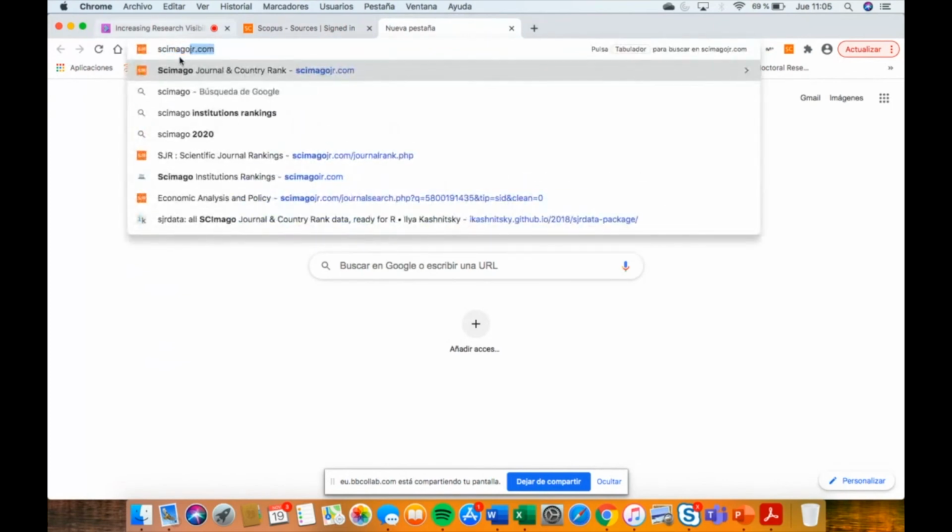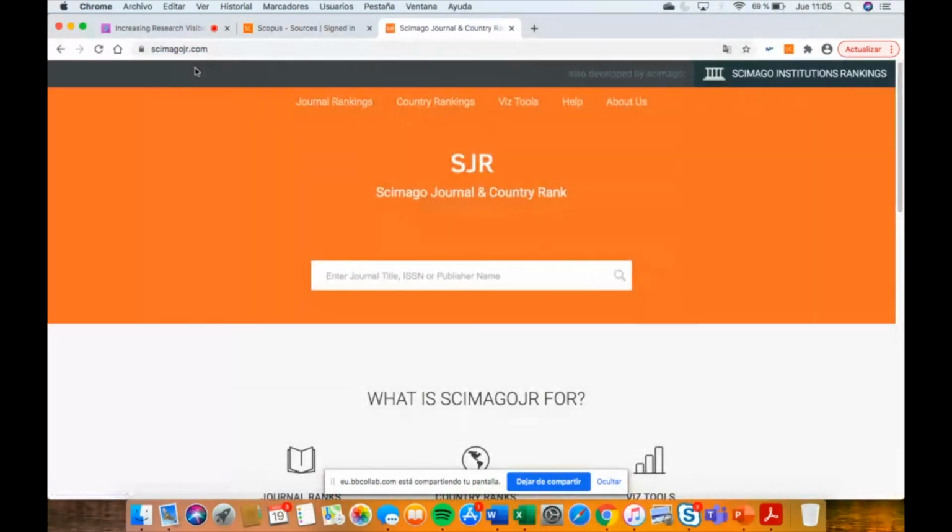Another SCImago Journal and Country Rank. This is another web page. It's free. It's not necessary to sign in using your institutional account. It's for free. It's a web page.